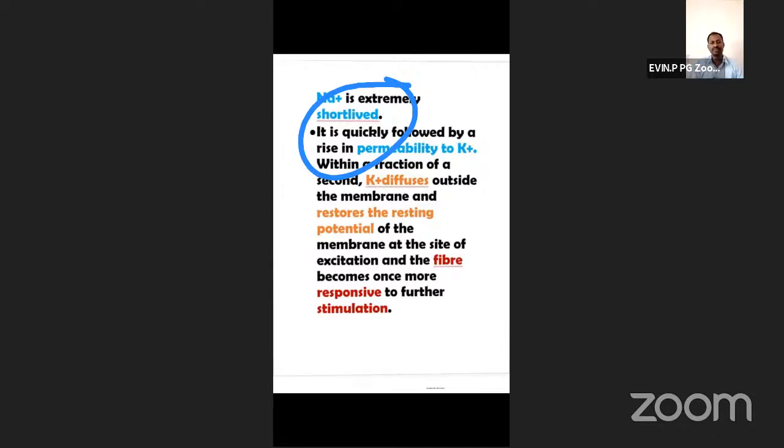Short-lived. Got it, students? Within a fraction of time after the stimulus is applied, everything happens: polarization, depolarization, everything. So it is quickly followed by a rise in permeability to potassium. Within a fraction of a second, K plus diffuses outside the membrane and restores the resting potential of the membrane at the site of excitation, and the fiber becomes once more responsive to stimulation.